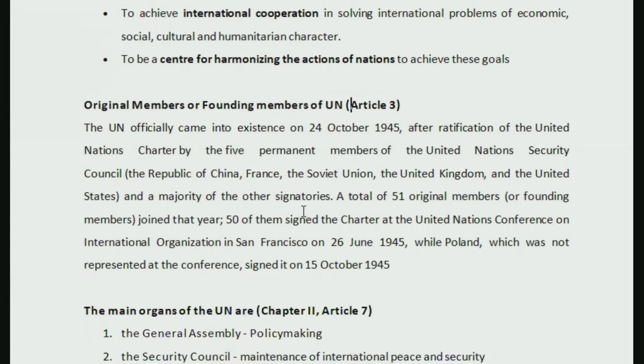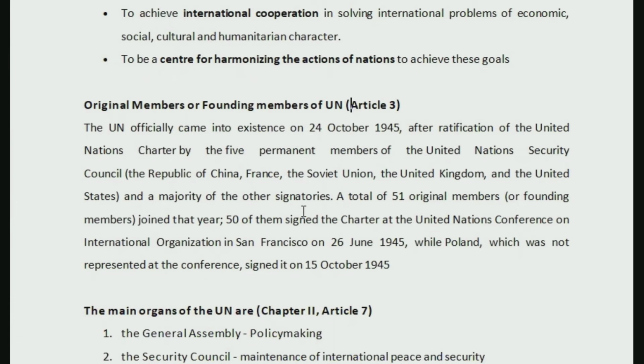In yesterday's class, we were discussing there are 51 total countries who ratified the convention, right? 50 countries who put their signatures during the conference only towards the end of the conference. And there was one country who could not send their representative to attend the conference. That country also signed it at a later stage.